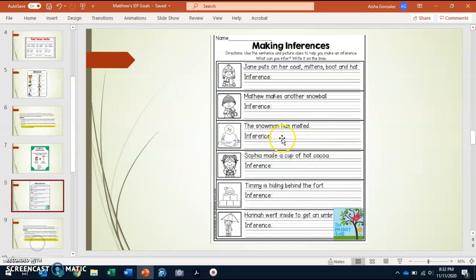So next we're going to be working on this worksheet. It's called Making Inferences, and it's a little girl with a hat on the top.